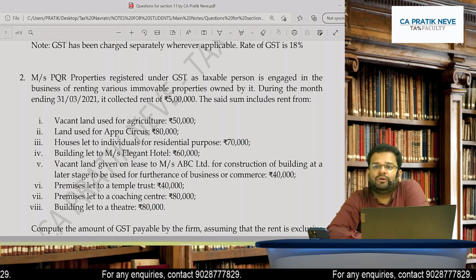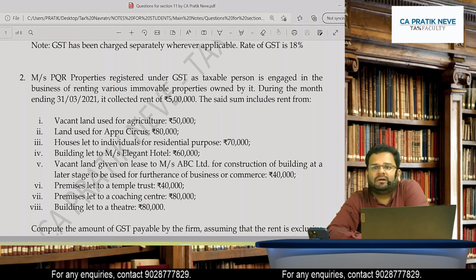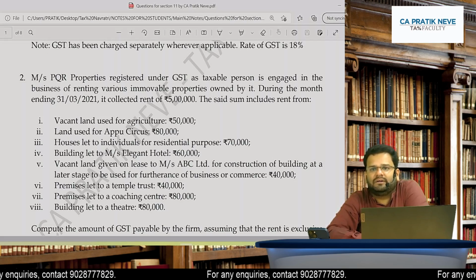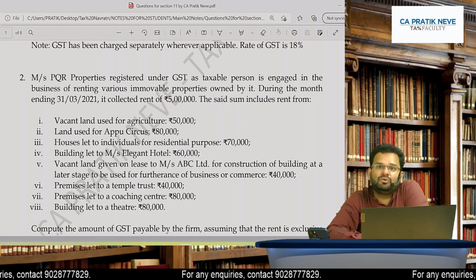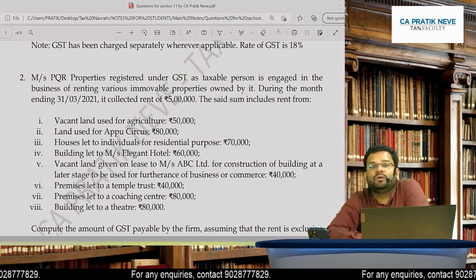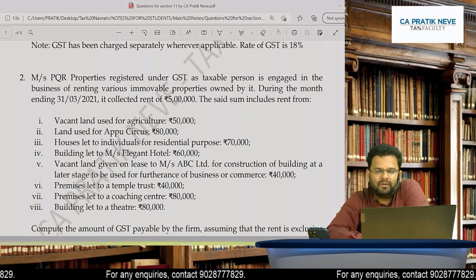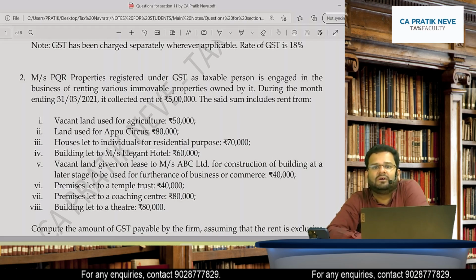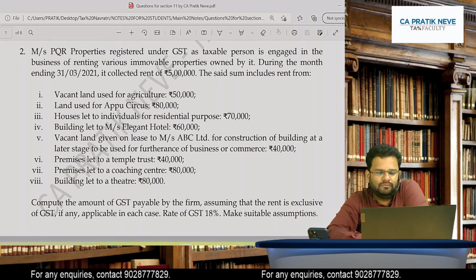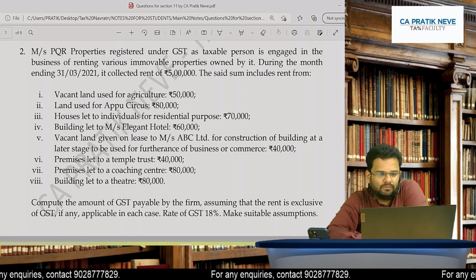If it is including GST, then what you would have done? Then you would have done 35 lakhs is equal to 118. If you do 100 upon 118, you will get the value. If you do 18 upon 118, you will get the tax. But right now, no complication. 35 lakhs is the value. Agreed, all of you? Yes, no?